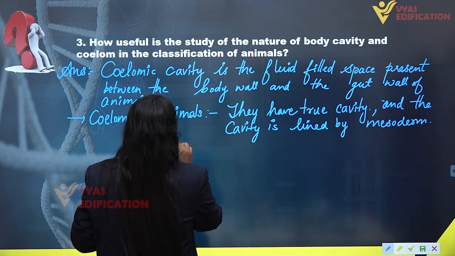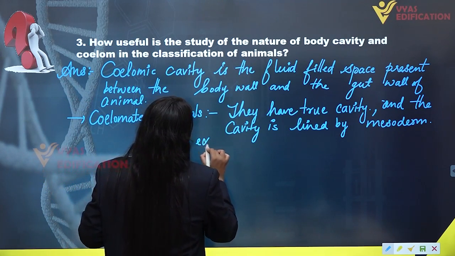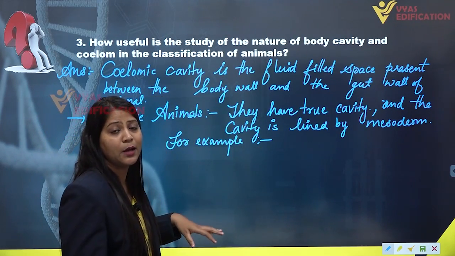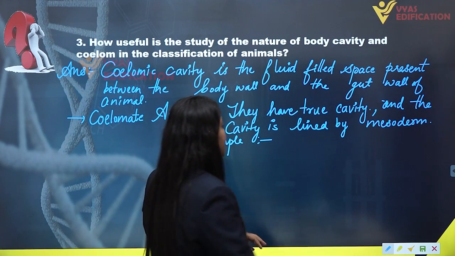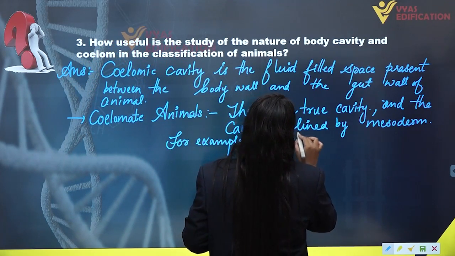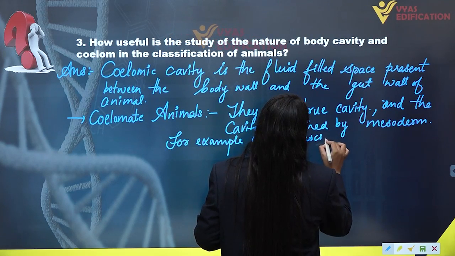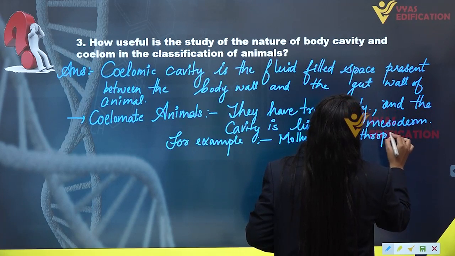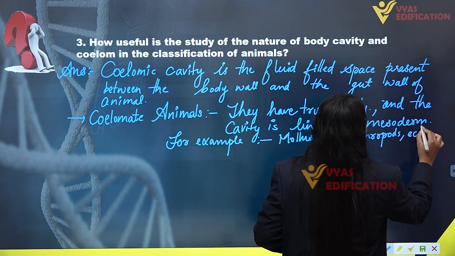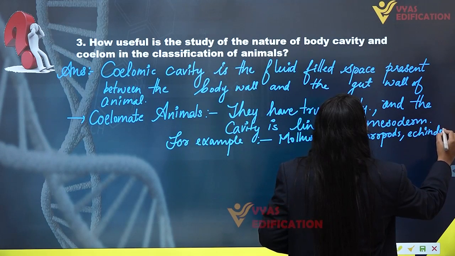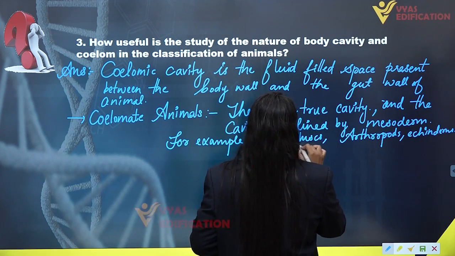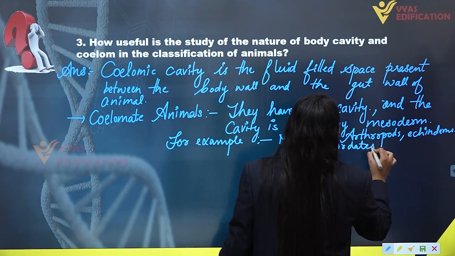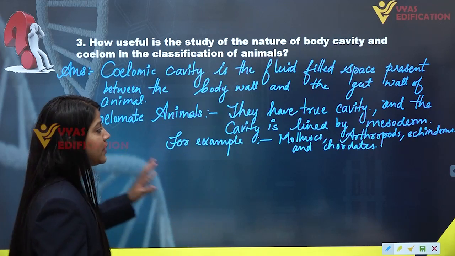For example, we have some phyla in the animal kingdom who have true coelomic cavity, such as mollusks, arthropods, echinoderms, and chordates. We are chordates. So chordates have true coelomic cavity.